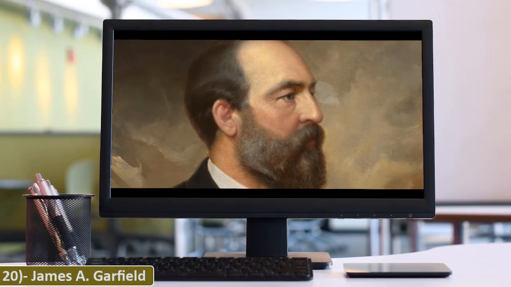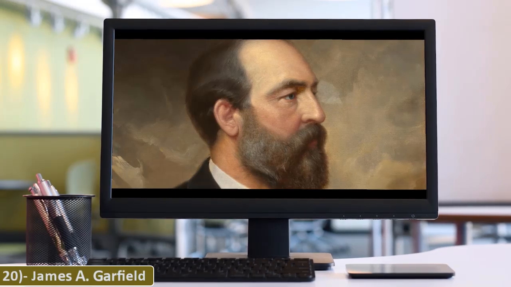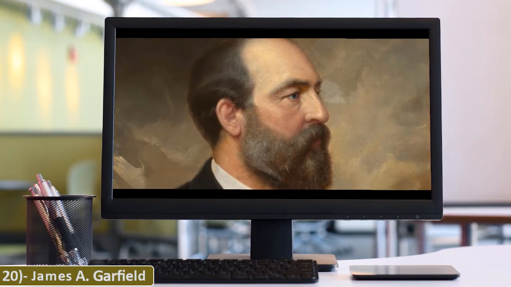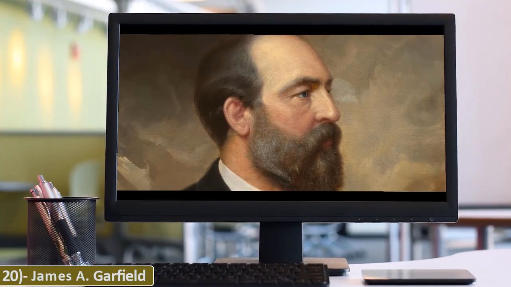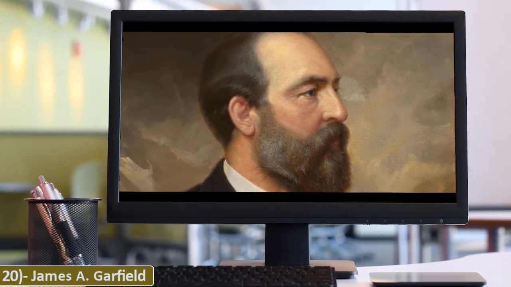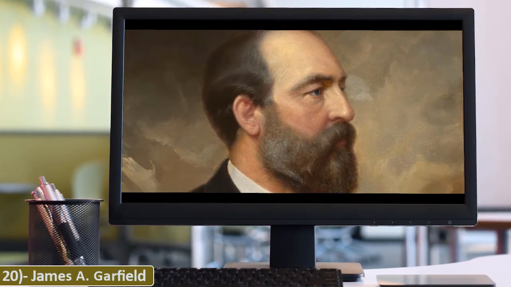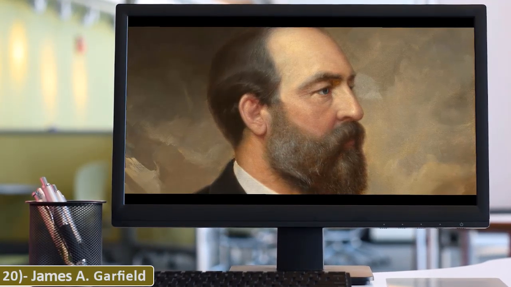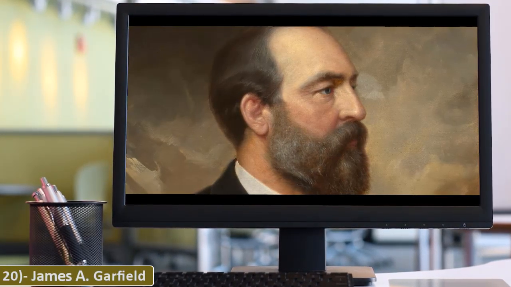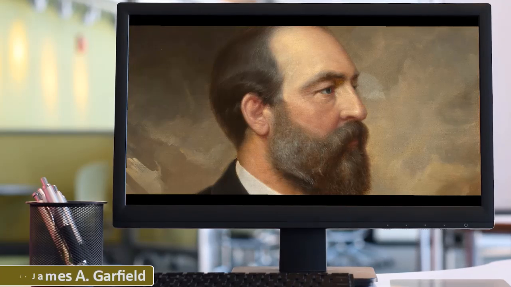20. James A. Garfield. James Abram Garfield was the 20th President of the United States, serving from March 1881 until his death in September that year after being shot 2 months earlier. A preacher, lawyer, and Civil War general, Garfield served 9 terms in the United States House of Representatives and is the only sitting member of the House to be elected president.